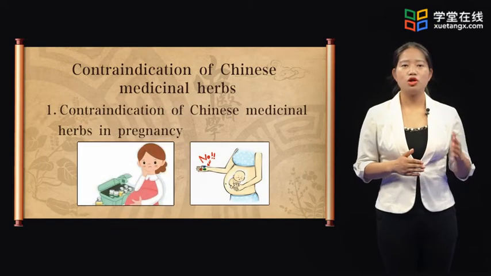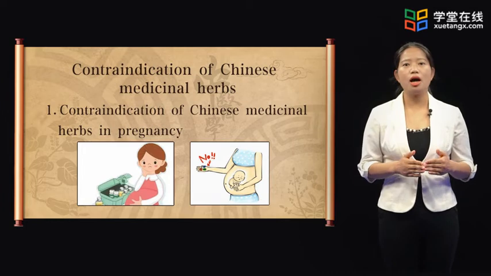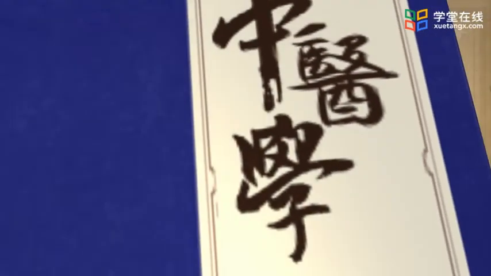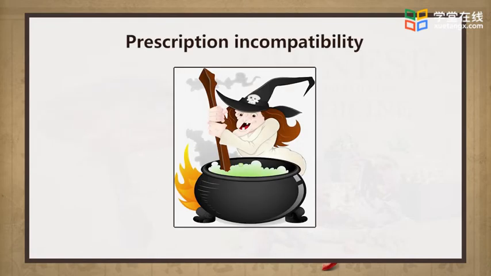Besides, the contraindication in pregnant women and incompatibility should be known as well. Some medicinal herbs cannot be used together in a prescription, otherwise the toxic effect will be produced, harming the patient's health and even his life. That is the prescription incompatibility.